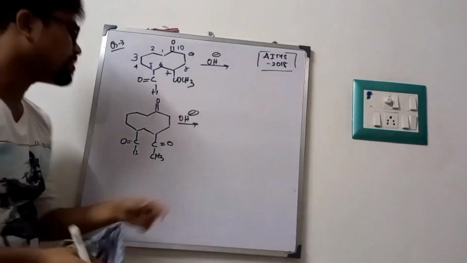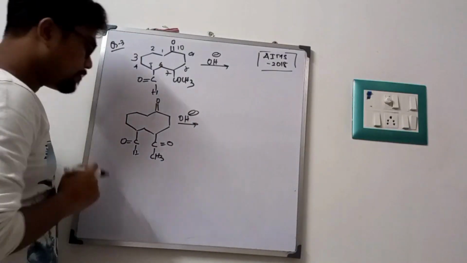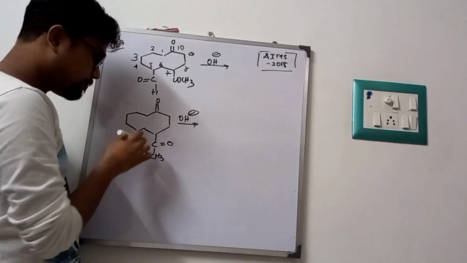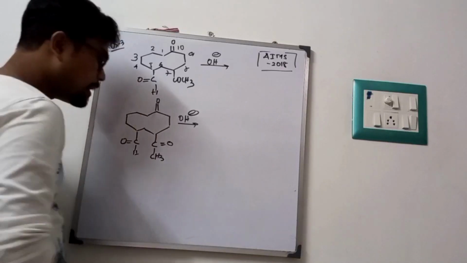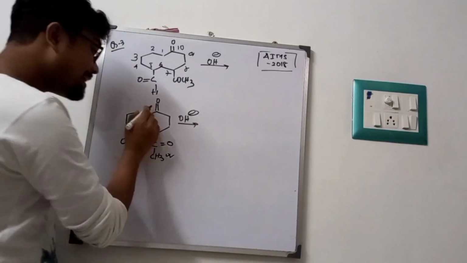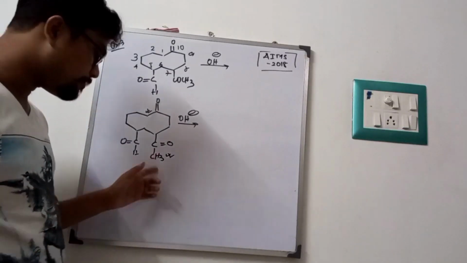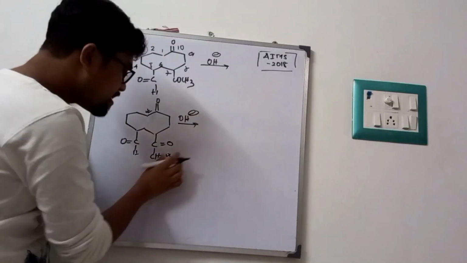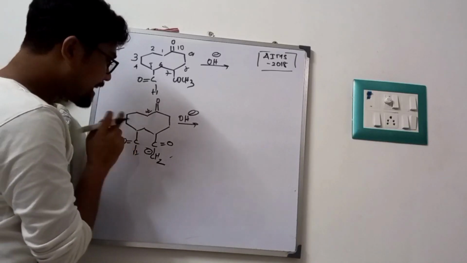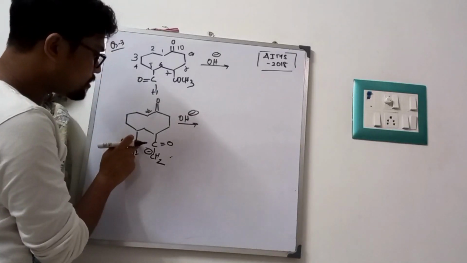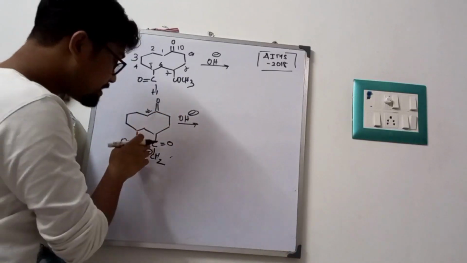They will provide us OH minus, that is the reagent for aldol. Actually, in this case, aldol will happen. Now, first, very carefully. In this case, there is no chance of formation of any enolate because this has no alpha carbon having H. This has a chance of formation of enolate, and this has also a chance of enolate. Suppose an enolate forms, then it is a CH2 minus, and that cannot attack in this position. That is not possible because it becomes fused. That is the most unstable product. This can attack on this side also.